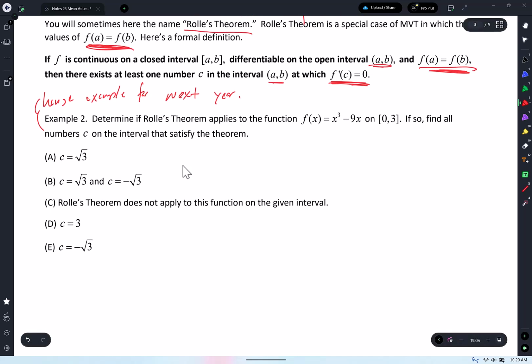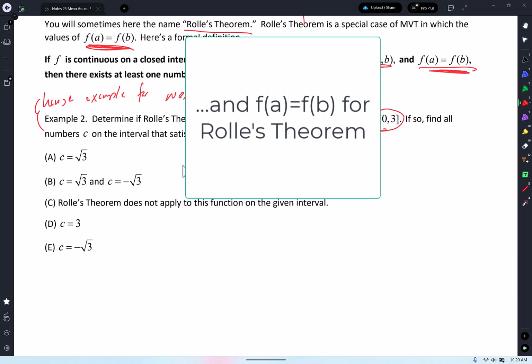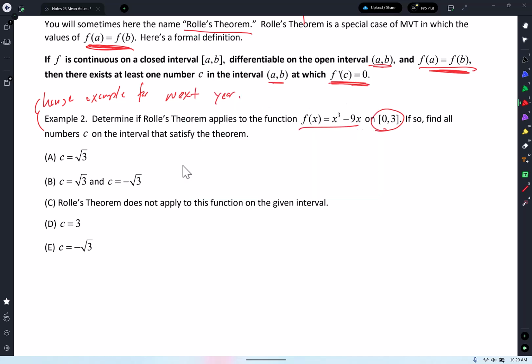All right. So let's see. Determine if Rolle's theorem applies to the function between 0 and 3. If you have a function like this, it's going to apply because you're continuous and differentiable. Unless, well, I have to be very careful, unless you have absolute value or some type of function that has a corner or a vertical tangent. So maybe that's bad wording on my part. But if you have a polynomial like x cubed minus 9x, it's going to be continuous and differentiable. So it applies. We can use it. Cool or not cool?